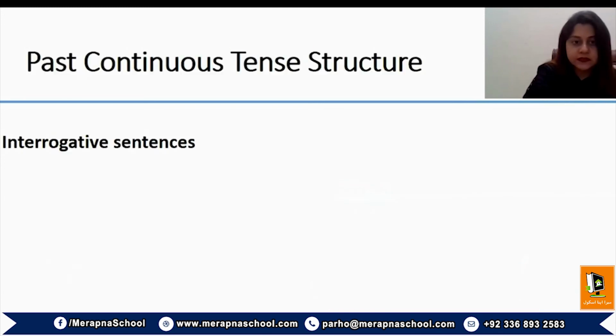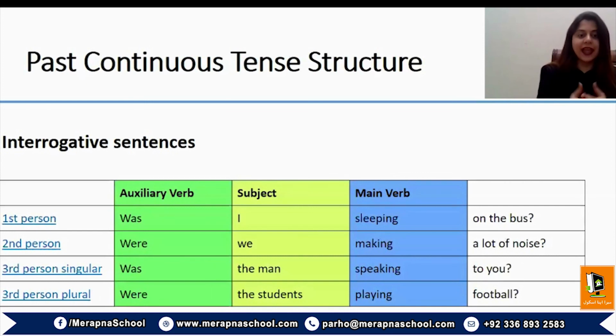And for interrogative sentences, whenever we are forming a question, you must know that the auxiliary verb comes at the beginning of a sentence. So was I sleeping on the bus? Or were we making a lot of noise? Was the man speaking to you? Or were the students playing football?